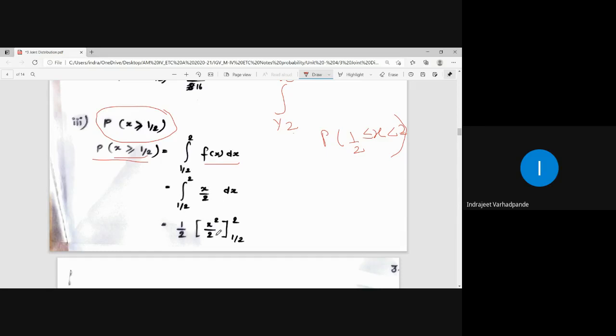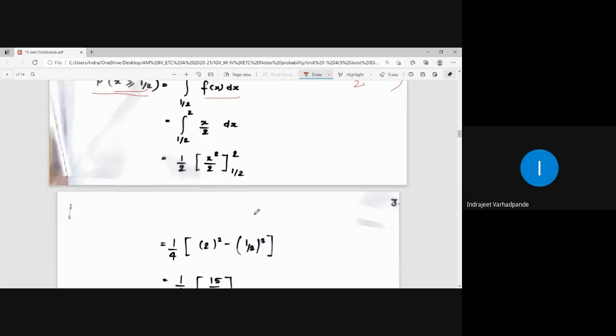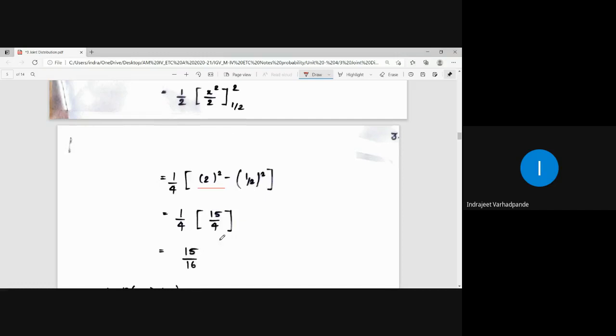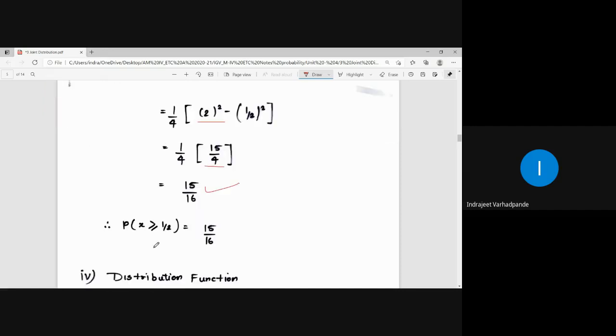The integration of x is x square by 2, and the limits will be substituted as half to 2. Putting the values half to 2, 2 square is 4, and half squared is 1 by 4. Simplify it, and you get the answer as 15 by 4. So the final answer comes out to be 15 by 16. So for this particular range, P of x greater than or equal to half, the value of probability comes out to be 15 by 16.